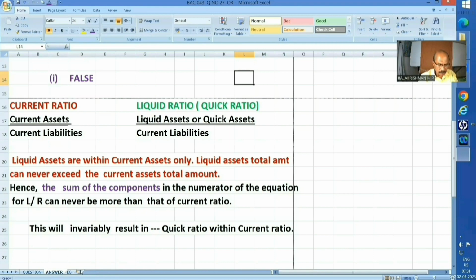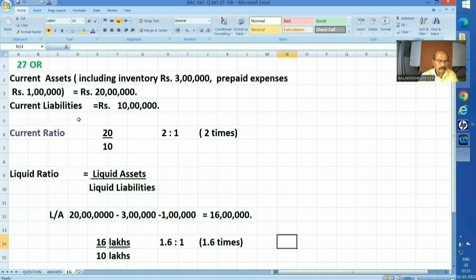If you are still not clear, it is like this. Let's assume that current assets, including inventory rupees 3 lakhs, prepaid expenses rupees 1 lakh, total is 20 lakhs. So our total current assets, let us assume as 20 lakhs, and let's also assume our current liabilities total as 10 lakhs. And current ratio 20 upon 10, 2:1, or otherwise 2 times. You know that. Well, liquid ratio means what?